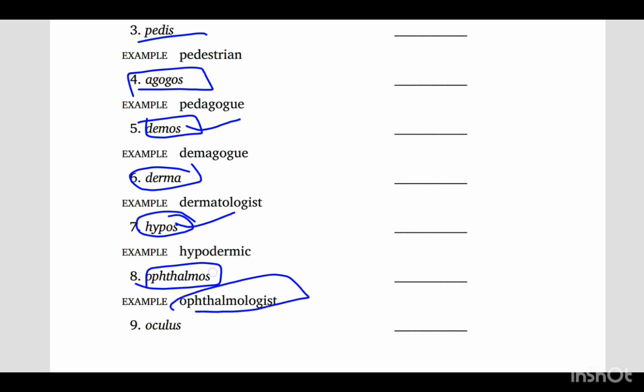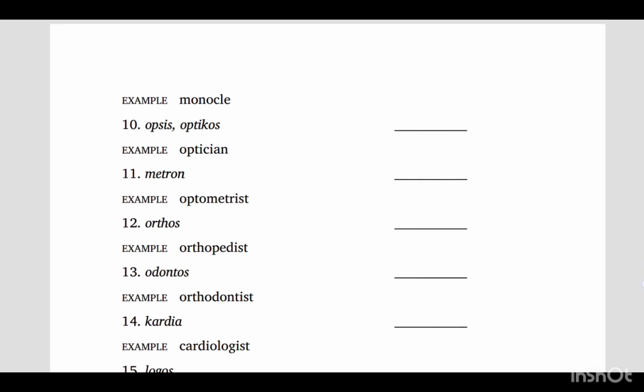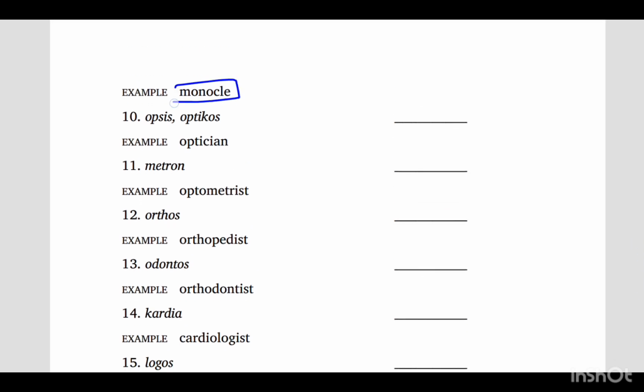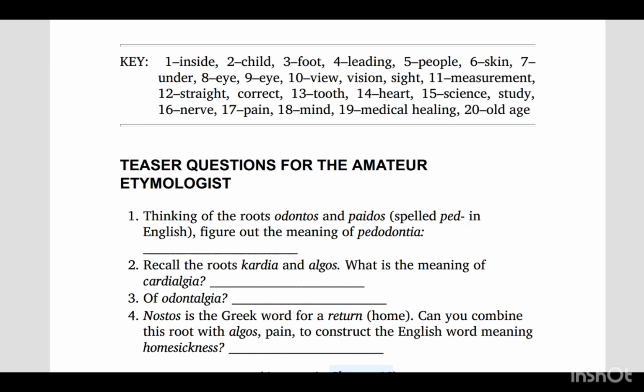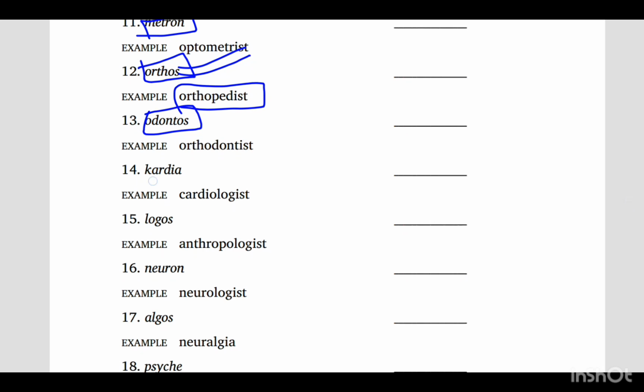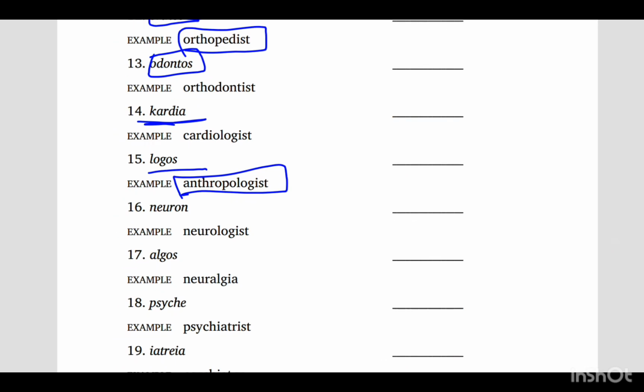Ophthalmologist is related to eye doctor, so eye. Oculus is basically eye. Ocular is another word for eye. Monocle, for example. In monocle, opsis, opticos, optician, same as eye or measurement. Metron means measurement. Orthos means bone, as an orthopedist is a bone doctor. Odontos means teeth. Cardia means heart, as in cardiologist. Logos is the study, like we form gynecology like that.